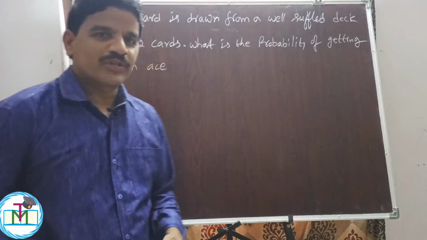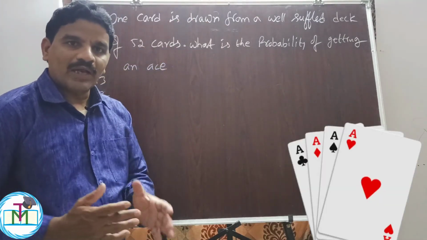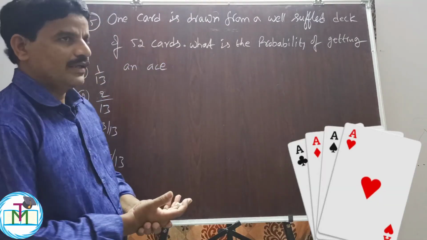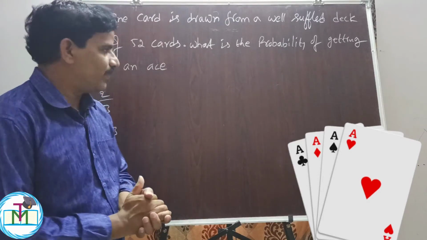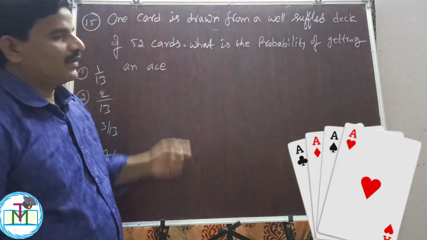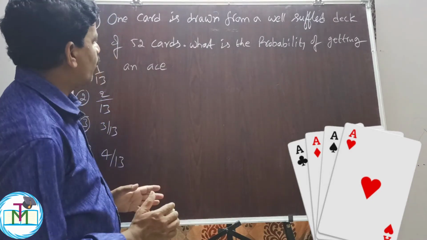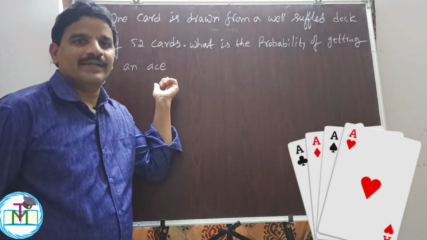So the last question, question number 15. One card is drawn from a well shuffled pack of cards. What is the probability of getting an ace? From 52 cards, one card has been drawn, and we have to find the probability that it is an ace.